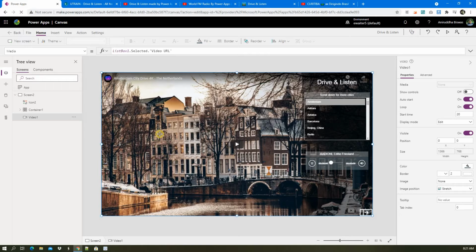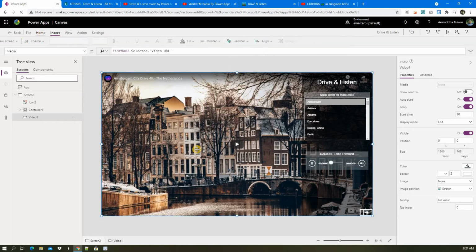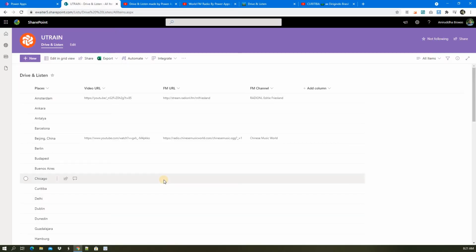What I have done is use the video control. There are many controls, and one of them is called video. Before going to Power Apps, I went to a SharePoint site and created one list with four columns: place, video URL, FM URL, and FM channel name.